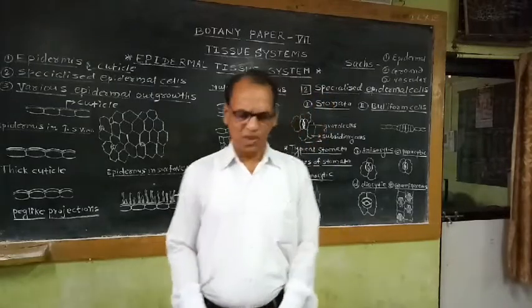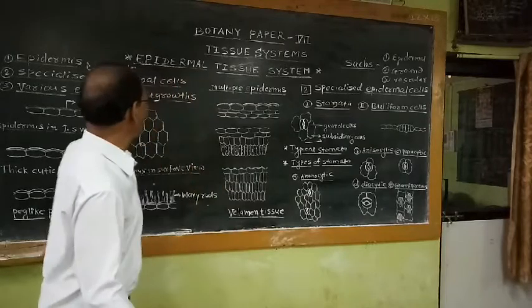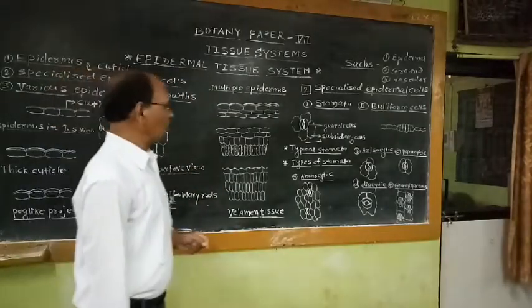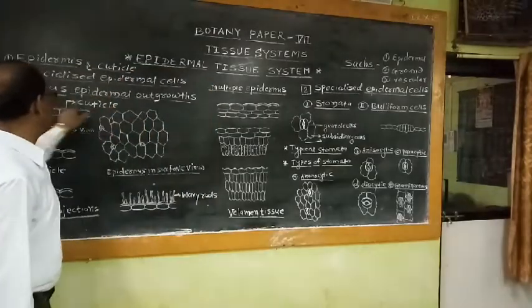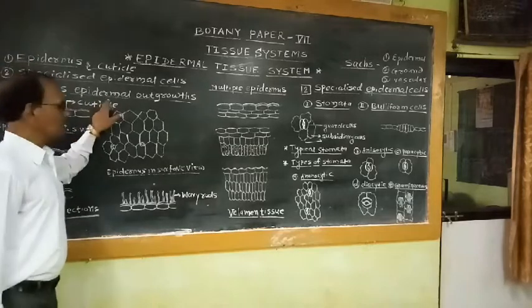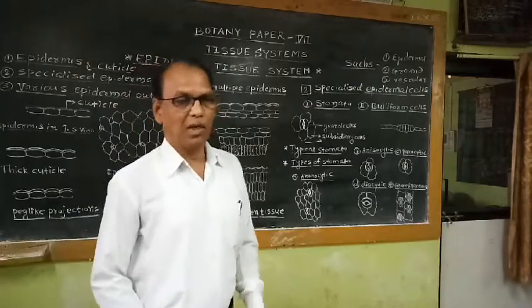So that's all about this first part of the epidermal tissue system: epidermis, cuticle, and specialized epidermal cells. So next time I am going to discuss the various epidermal appendages or various outgrowths arising from the epidermis.